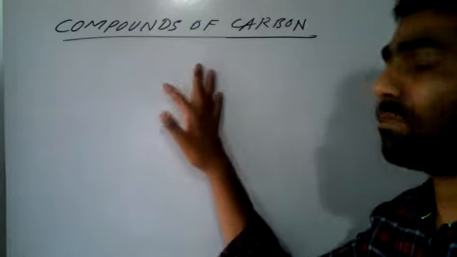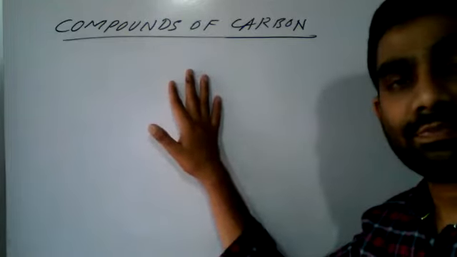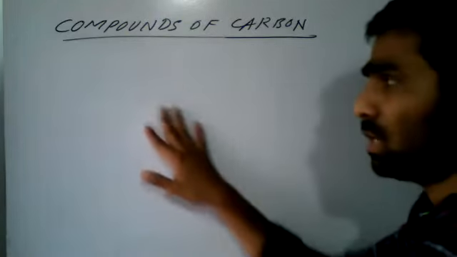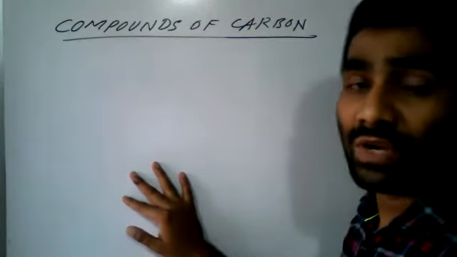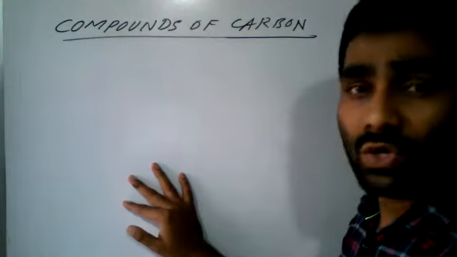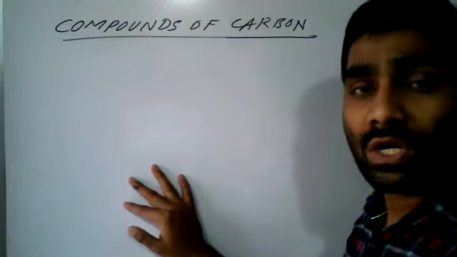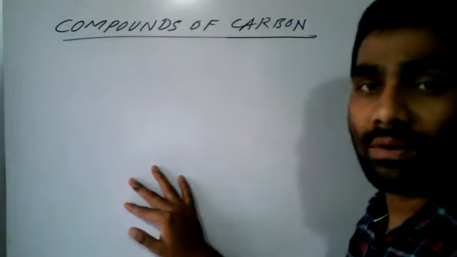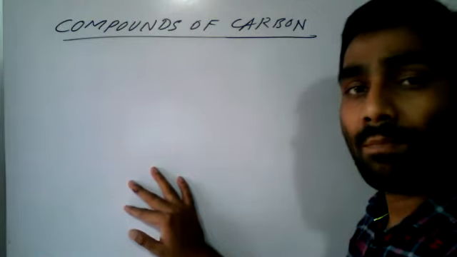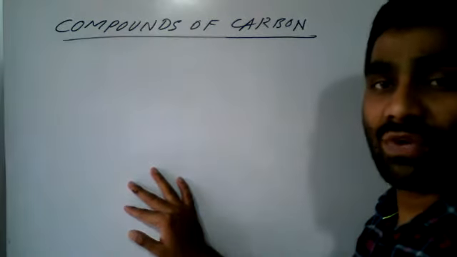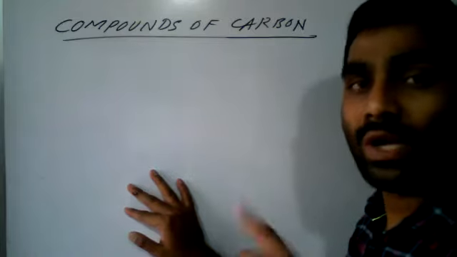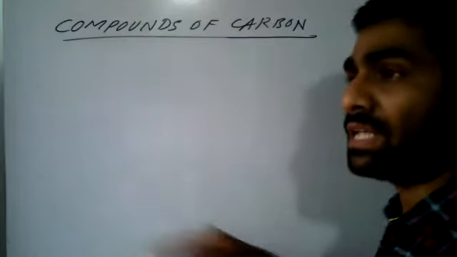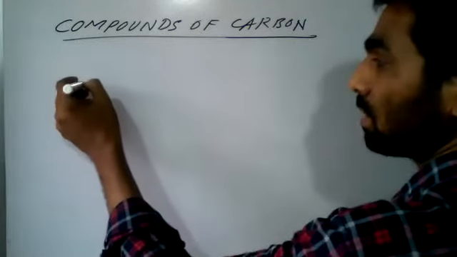So you can see the compounds of carbon, how they react. All the compounds of carbon are formed by sharing of electrons. And we know sharing of electrons always forms a covalent bond, and compounds which are formed by the sharing of electrons between the elements are called covalent compounds. Let us take the example of carbon.